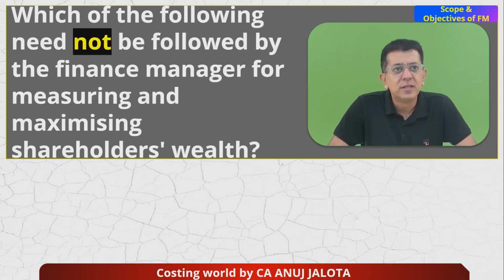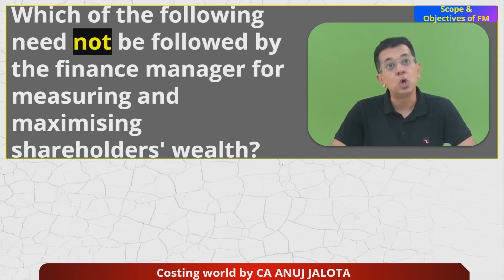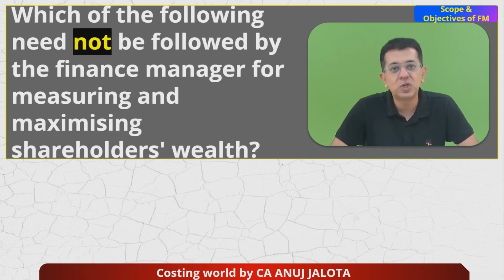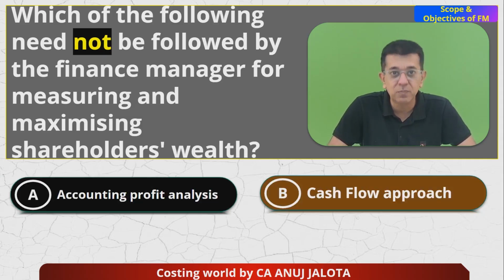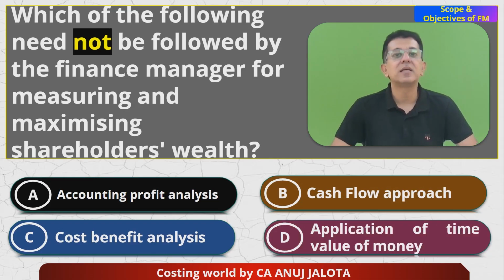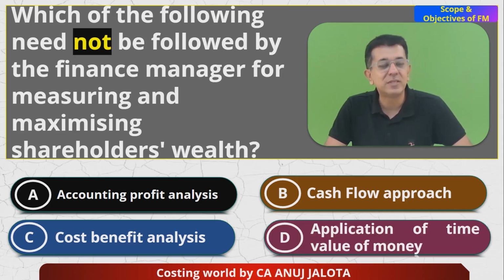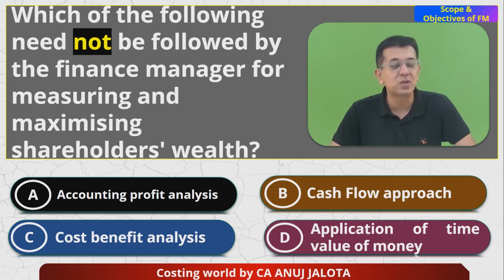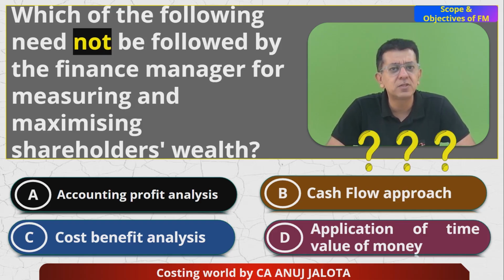Okay, check. Then the third question: which of the following need not be followed by a finance manager for measuring and maximizing shareholders' wealth? We should not follow this thing for measuring and maximizing shareholders' wealth. Accounting profit, cash flow approach, then cost benefit analysis, and lastly, application of time value of money. This is easy. We all have done exactly a similar question like this in MCQs some time back. So you all can tell me the correct answer, please.